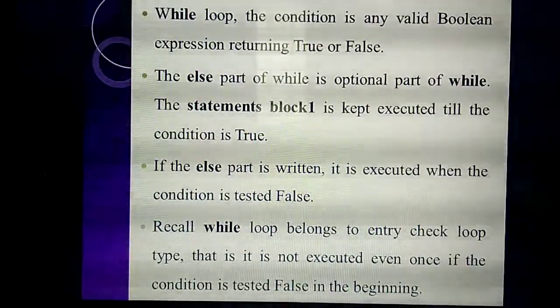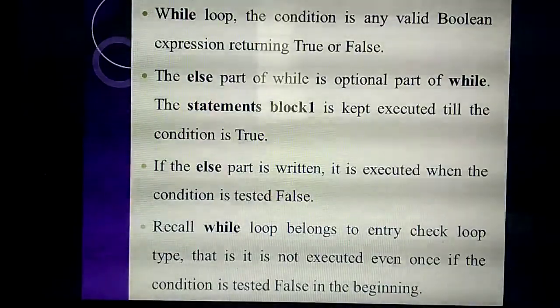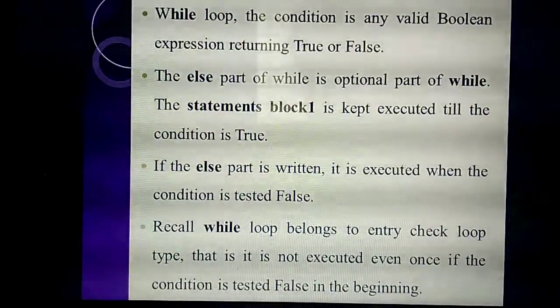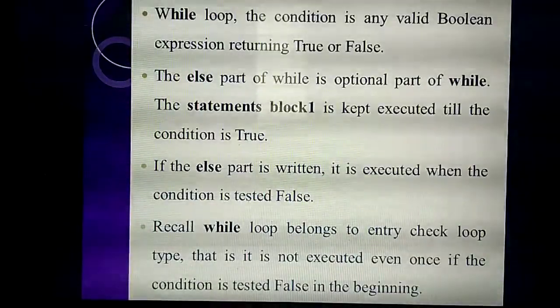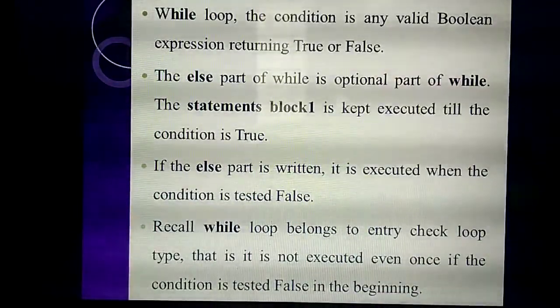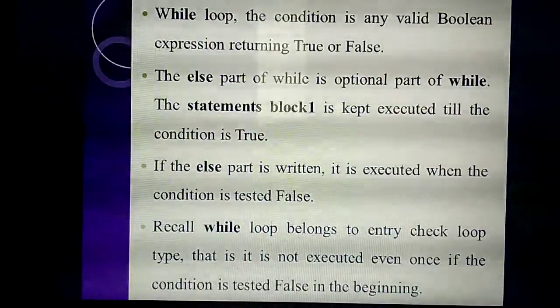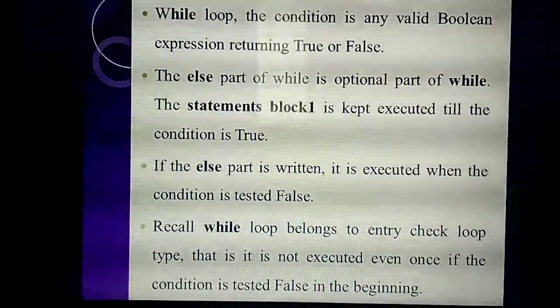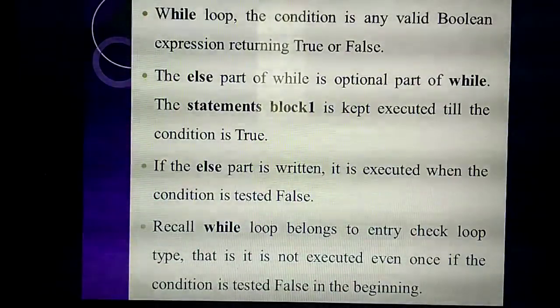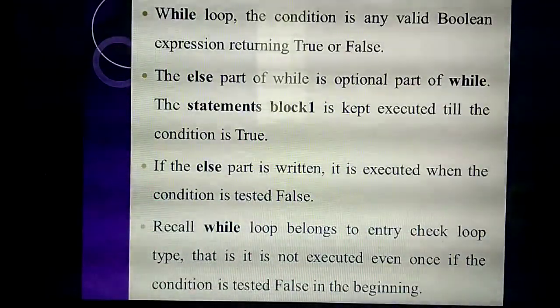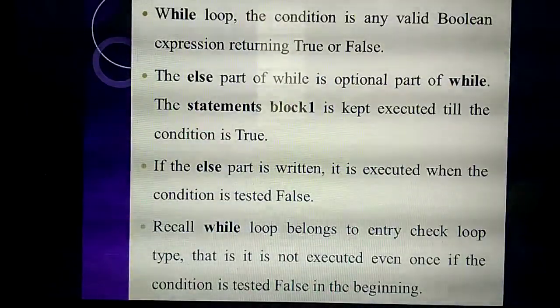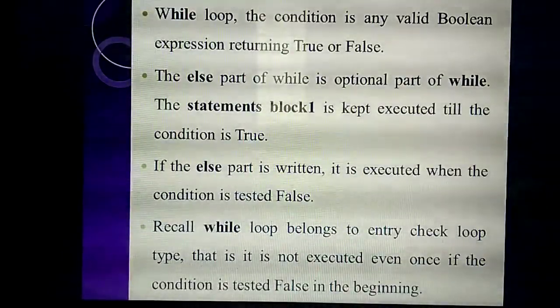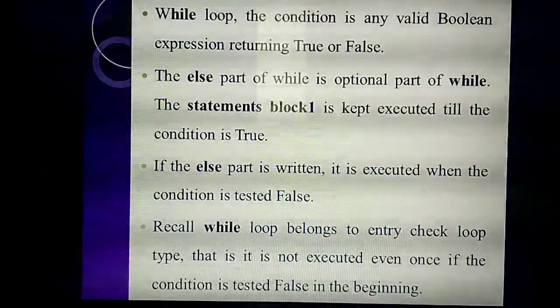Because first itself I said this is an entry check loop. Always it will check the condition at the starting point, so always it will execute the true statements. So the else block is an optional one, so no need to write the else part. It is not compulsory. If you need, you can write it. Only it will check whether the condition is true or not. When is the else part executed? Only if the condition is false does the control go to the else part. Otherwise the control won't go to the else part.